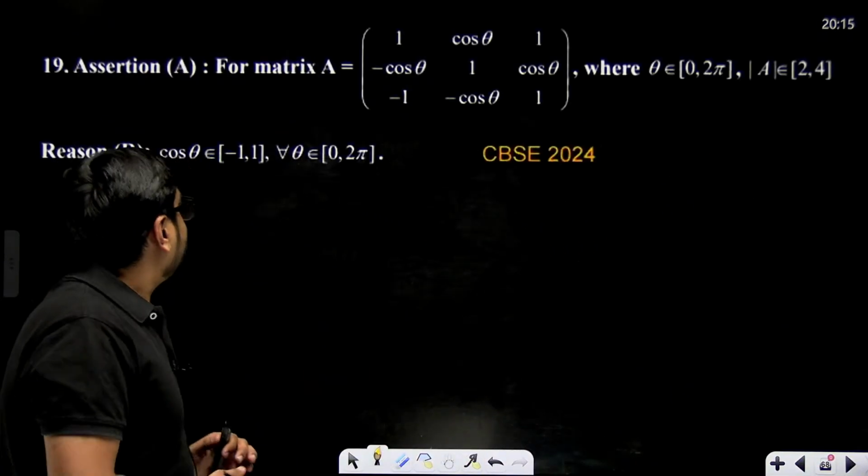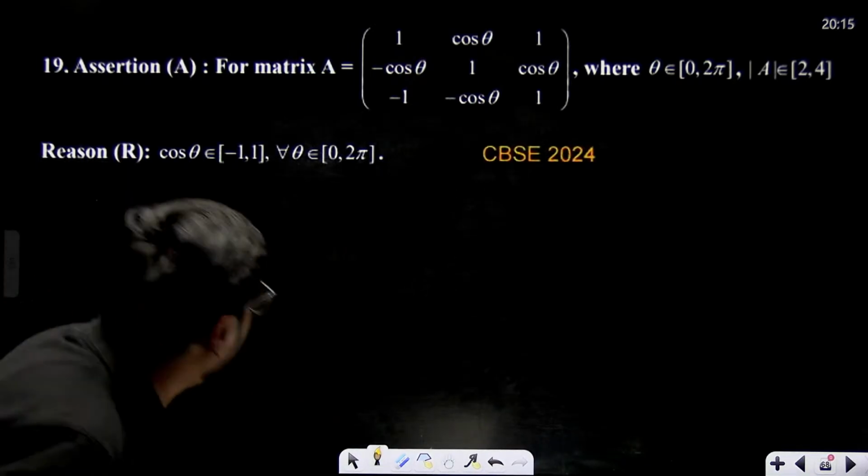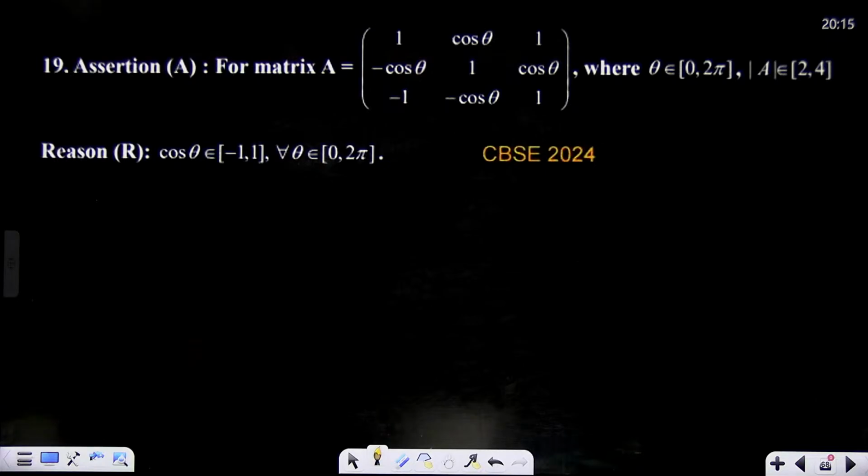Okay. This question: assertion and reason. Come on, tell me, are assertion and reason both correct? Is assertion correct, reason not correct? Assertion is correct, reason is correct, and reason is the correct explanation of assertion. You know the 4 options. Write in the comment box, or try to think which one will be correct.